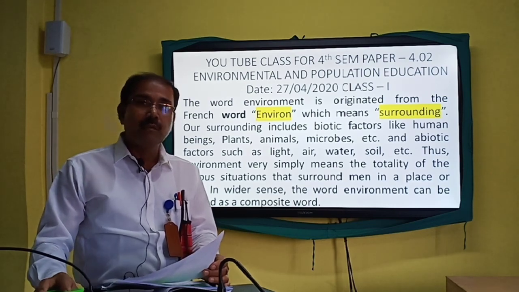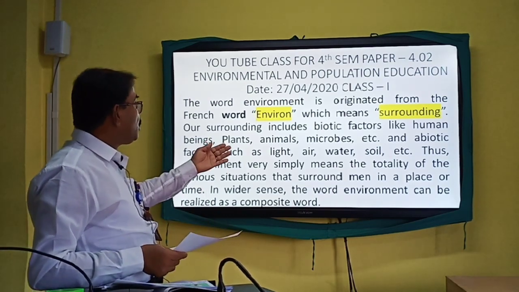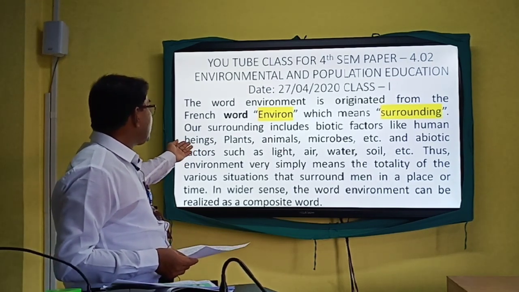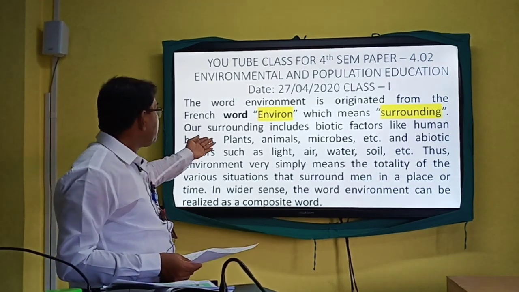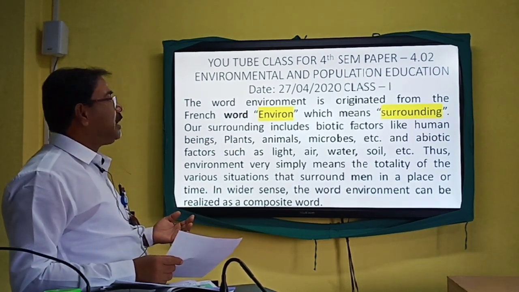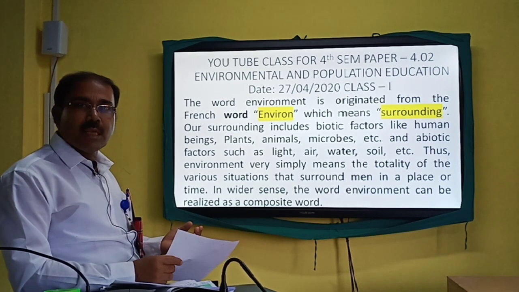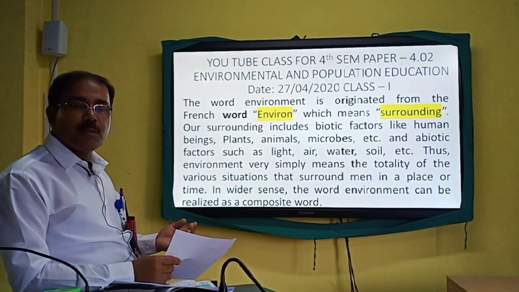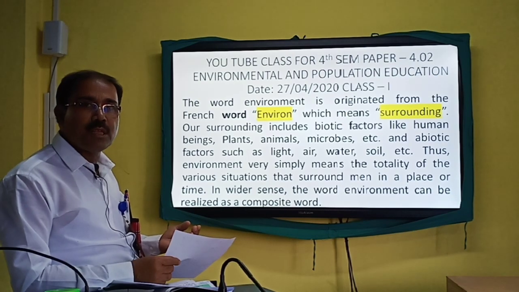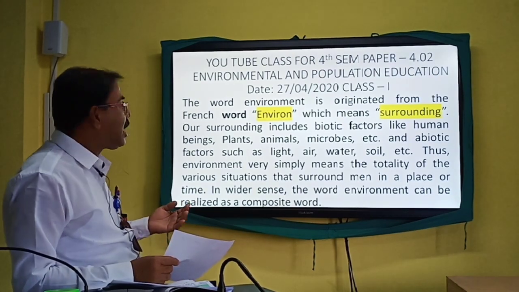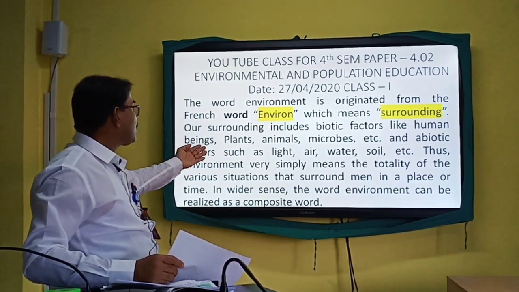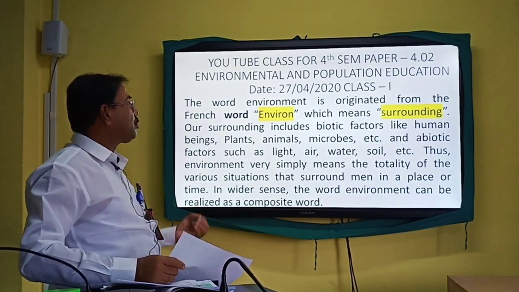And see, friends, these are the most important elements of the biotic environment: human beings, means all the living beings, plants, animals, microbes, etc. Means if you were asked a question, please mention some of the important segments of the biotic part of the surrounding, then you are to write about the human beings, plants, animals, microbes, etc.